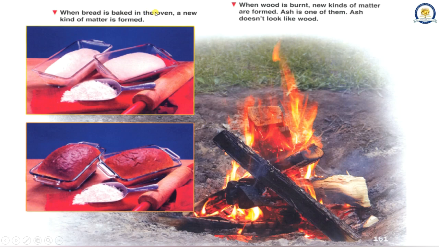When bread is baked in the oven, a new kind of matter is formed. When wood is burnt, new kinds of matter are formed. Ash is one of them. Ash doesn't look like wood.